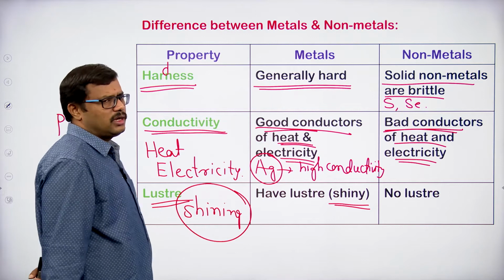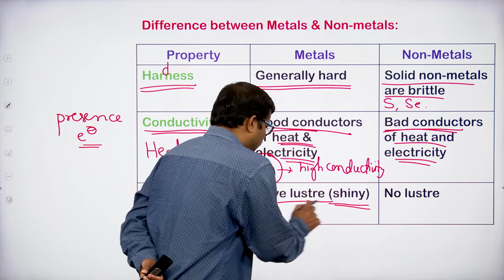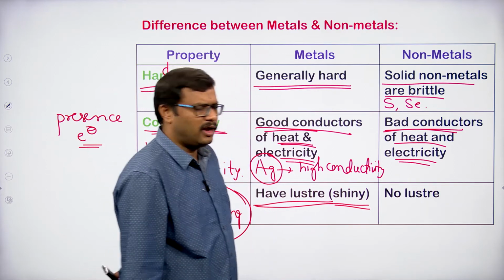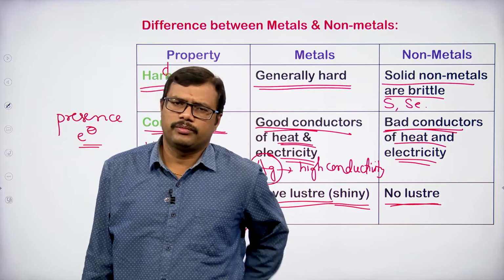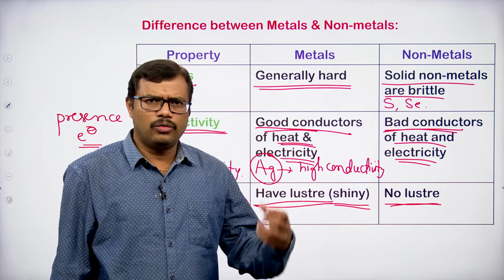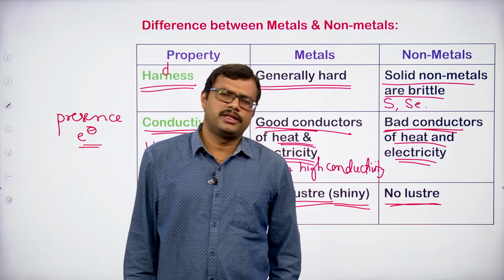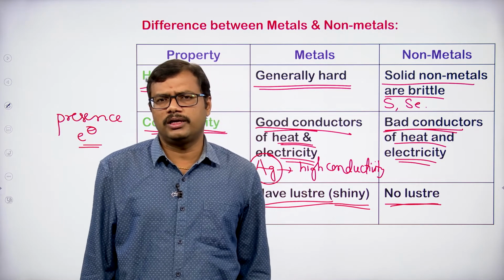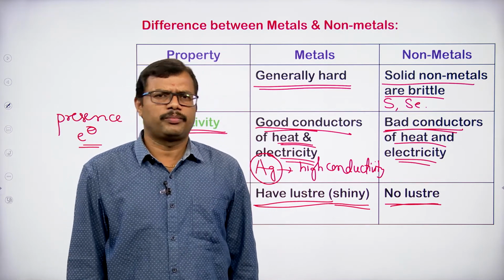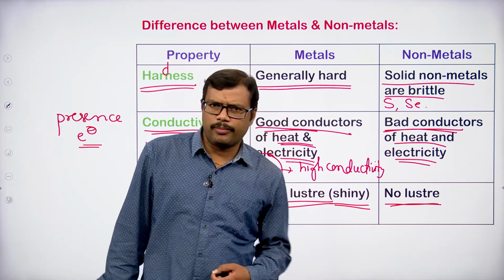So which, metals or non-metals, will shine? Generally metals will shine, they have the shining property. Non-metals won't shine, metals will shine. For example, if you take gold ornaments, silver ornaments, they shine, right. So the shining property is associated with the metals only, not with the non-metals. Metals show the shining property, they have luster.